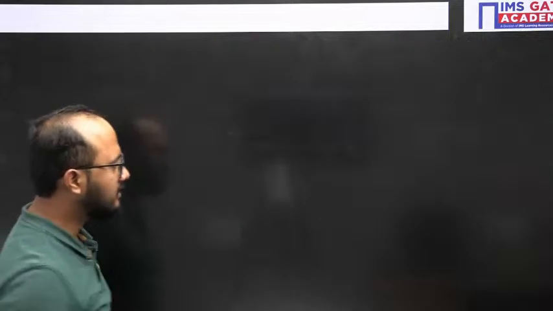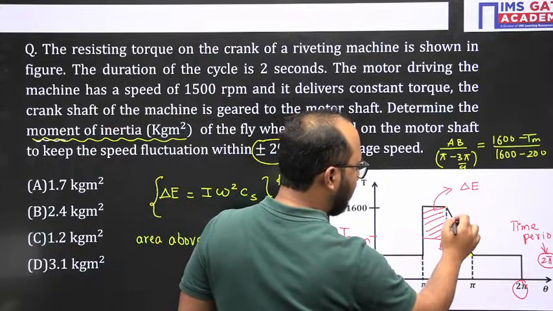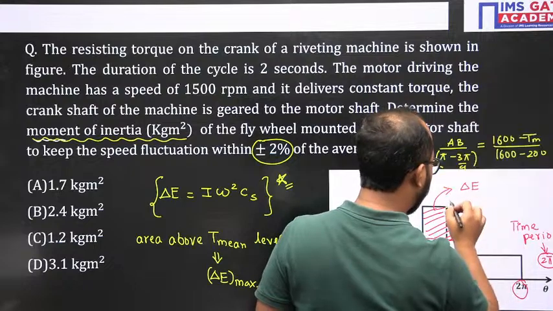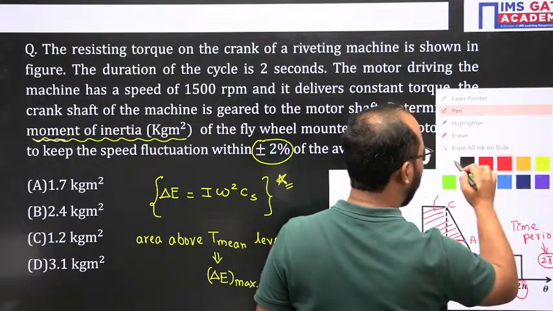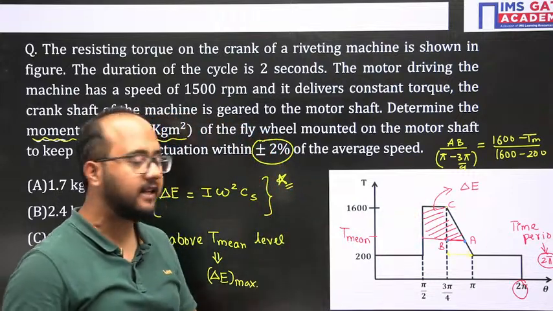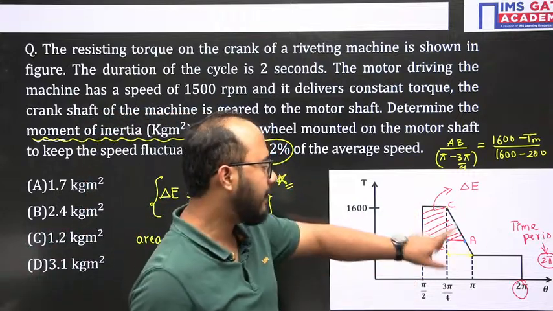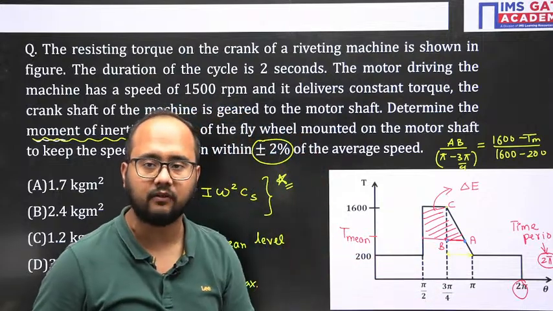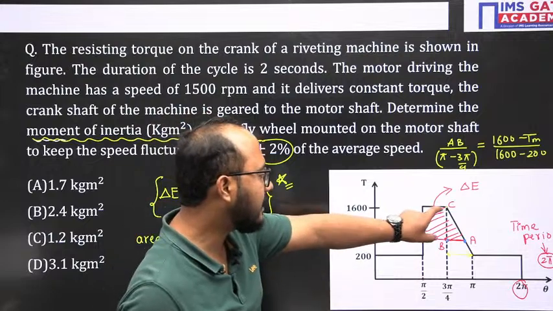See, again look at the triangle here. Let me write this triangle as ABC. Now we need to write the area of triangle ABC, which is half base into height. Base is AB, which is not pi minus 3 pi by 4. That's the usual mistake we make. Height is BC.